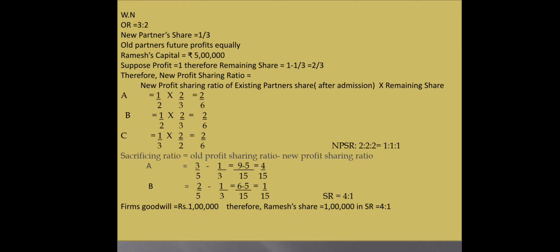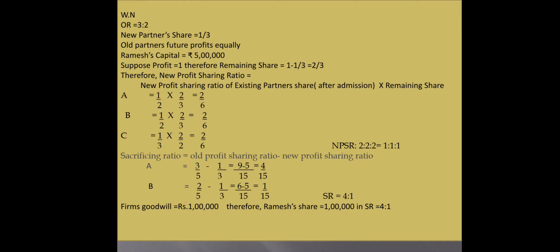So first of all, suppose profit is equal to 1, therefore the remaining share we will find out is 2/3. The new profit sharing ratio for existing partners after admission is their share multiplied by the remaining share. So that will give you A is equal to half multiplied by 2/3 and B is equal to half multiplied by 2/3 and C is equal to 1/3 itself. So this way we will get the new profit sharing ratio 1:1:1.